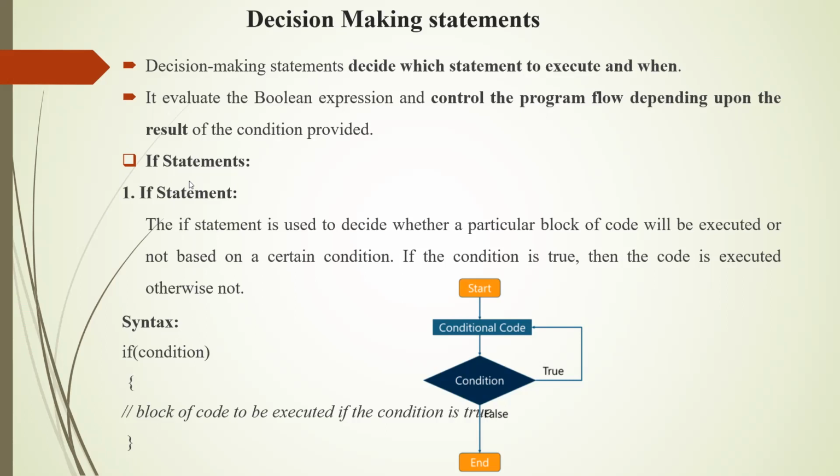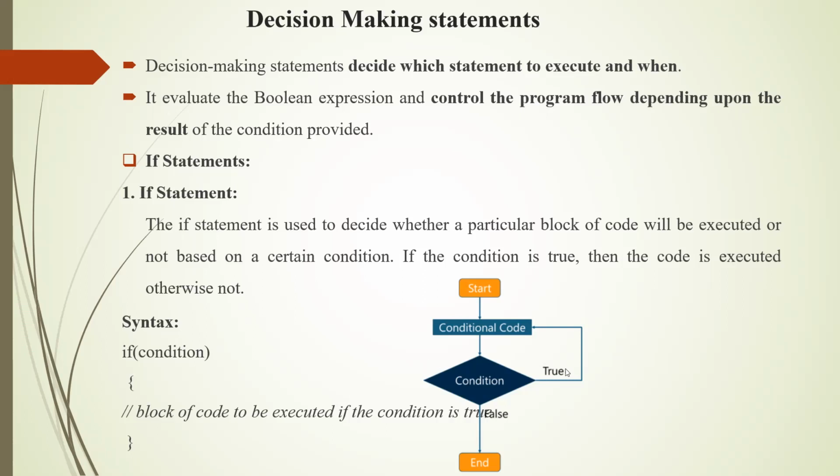First type of statement, the if statement, we will see. The if statement is used to decide whether a particular block of code will be executed or not based on a certain condition. If the condition is true, then the code is executed, otherwise not. Syntax for the if statement: if of condition, then the block of code should be executed. Suppose the condition is true, the corresponding block will execute.